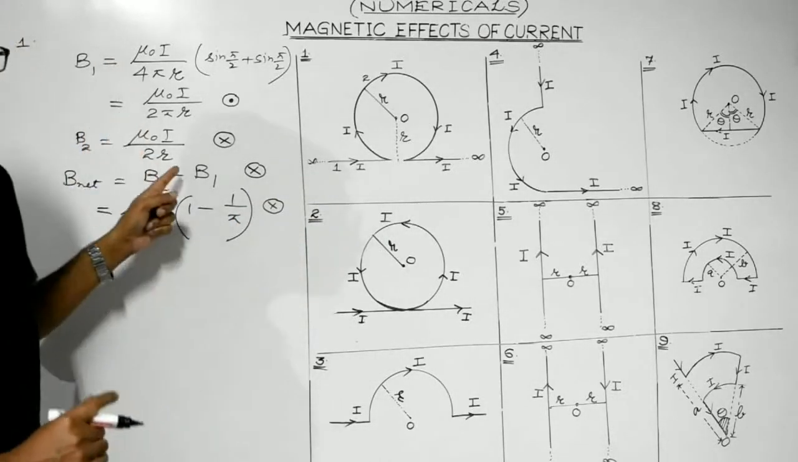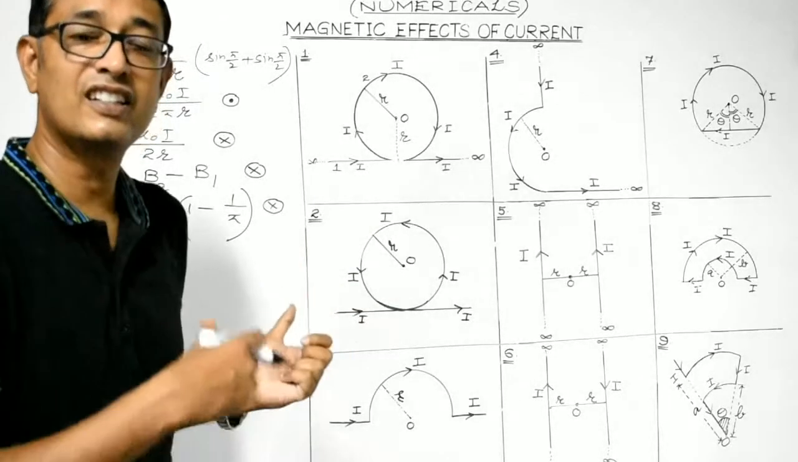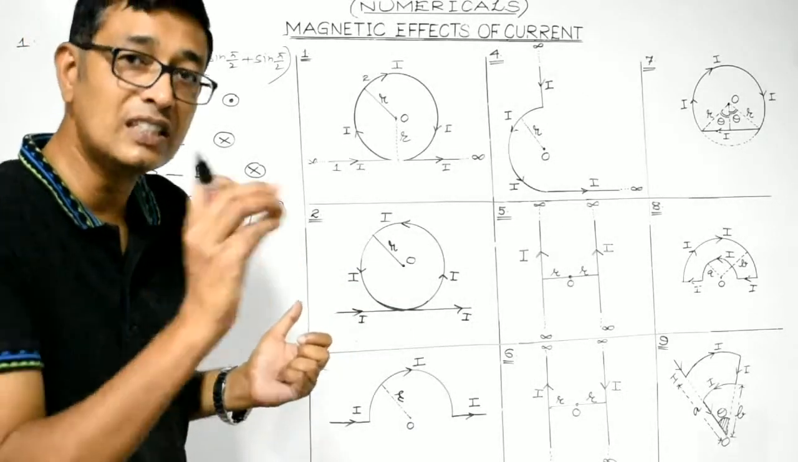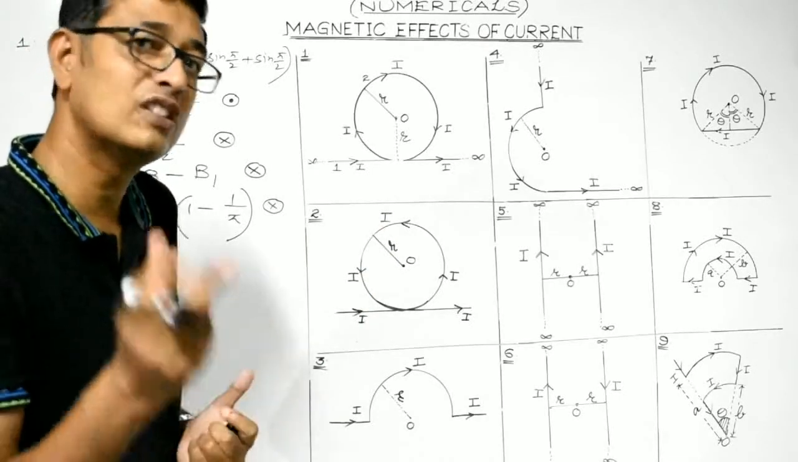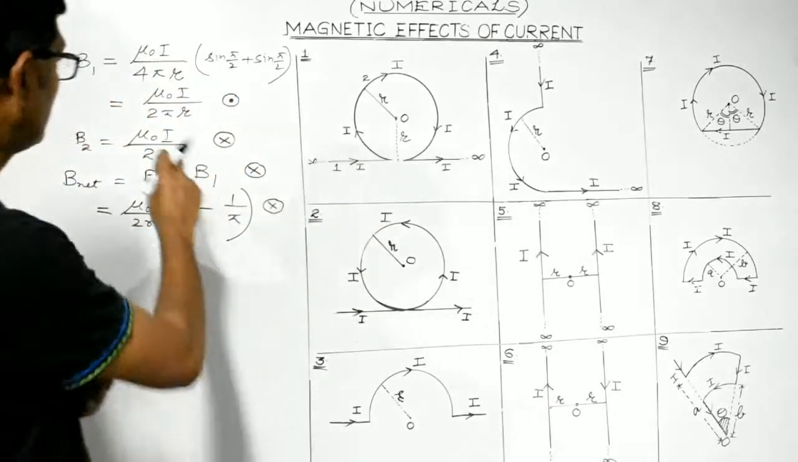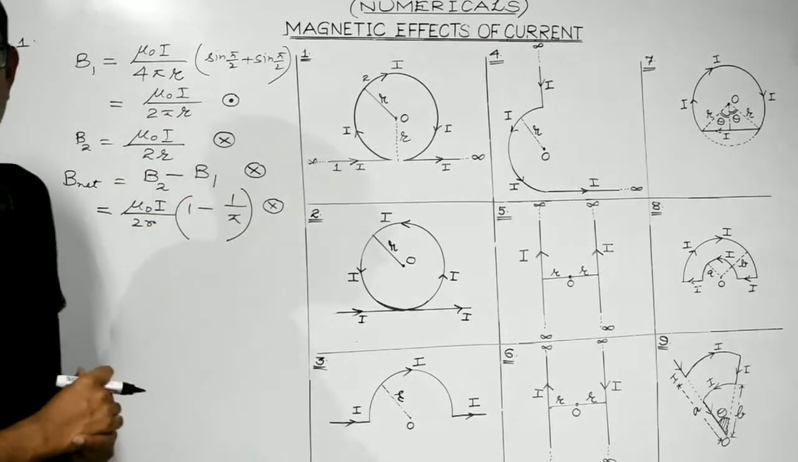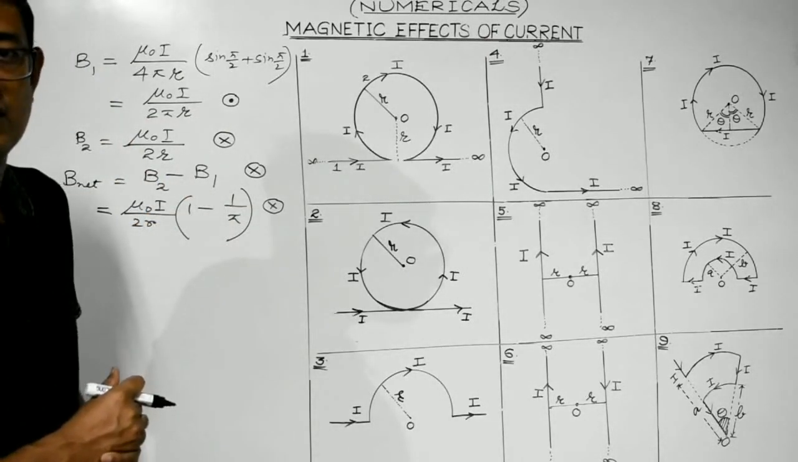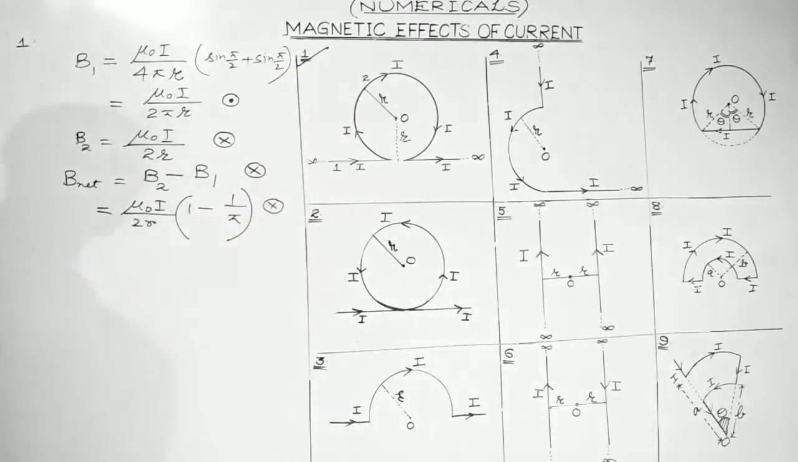Students, B1 and B2 are oppositely directed. So whenever two vectors are oppositely directed, the magnitude of the resultant is given by the difference in the magnitude of the two vectors, and direction is along the direction of the dominating one. So here B2 is greater than B1, so the direction of the resultant is along the direction of B2. Clear, students? Okay. So we are done with question number 1.